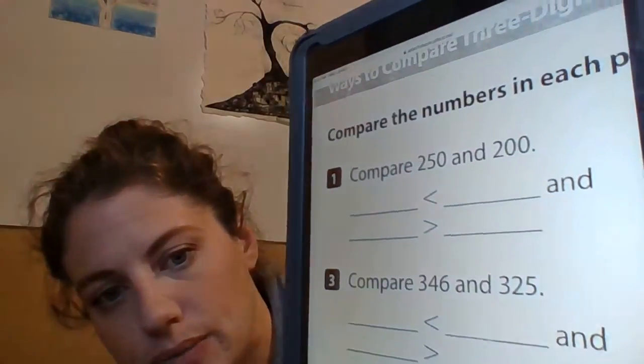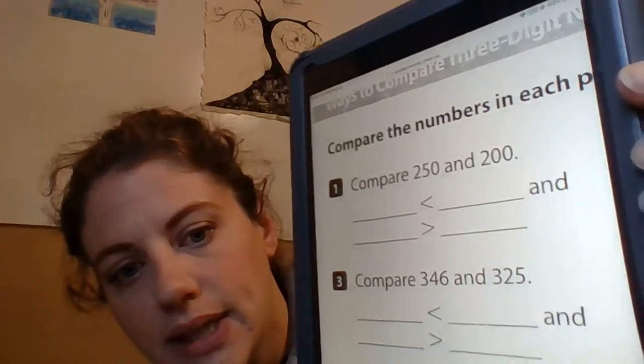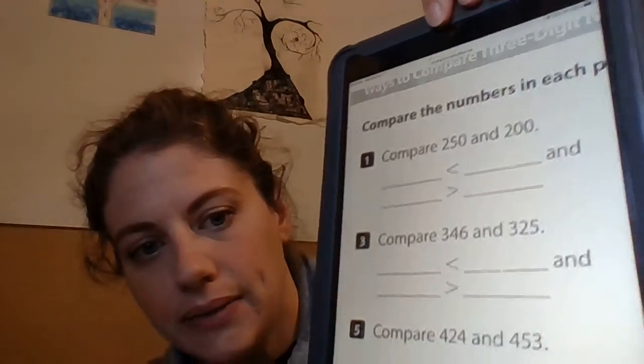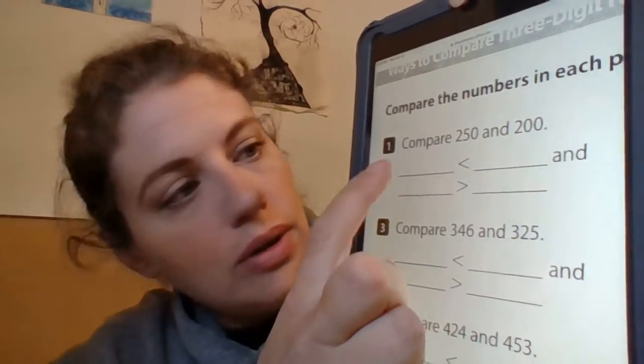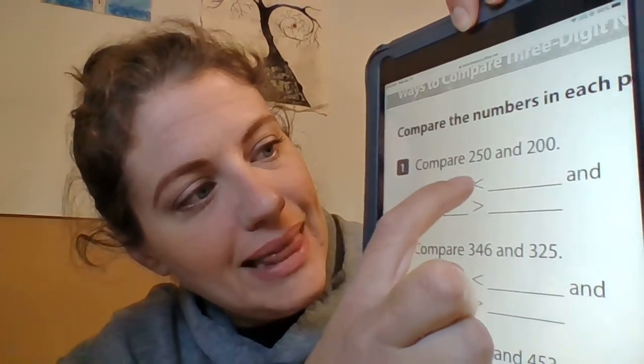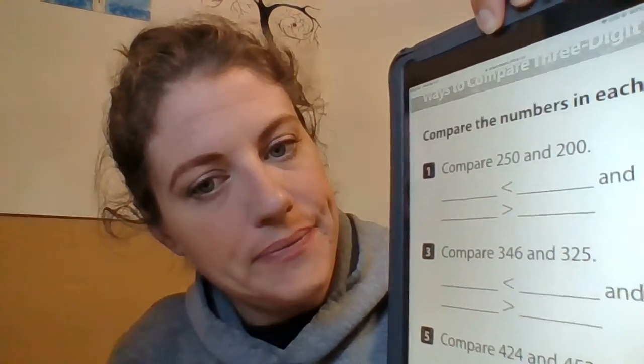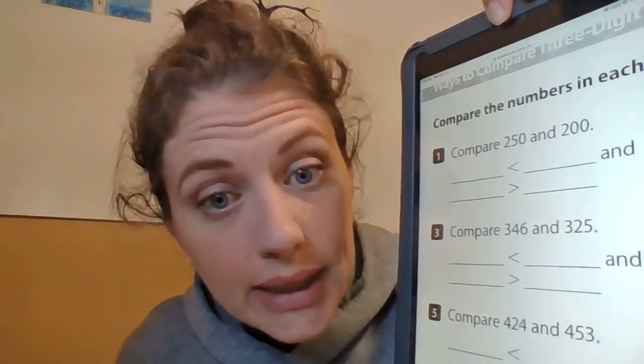So remember, when we are reading less than, greater than, you look from left to right, just like in math and reading, we always read from left to right. So if I could read this first sentence, compare 250 and 200, I really zoomed in on that number one. I would read it like this. I hold my iPad the right way. I would write blank is less than blank. That's how I would read it without any numbers in it yet.